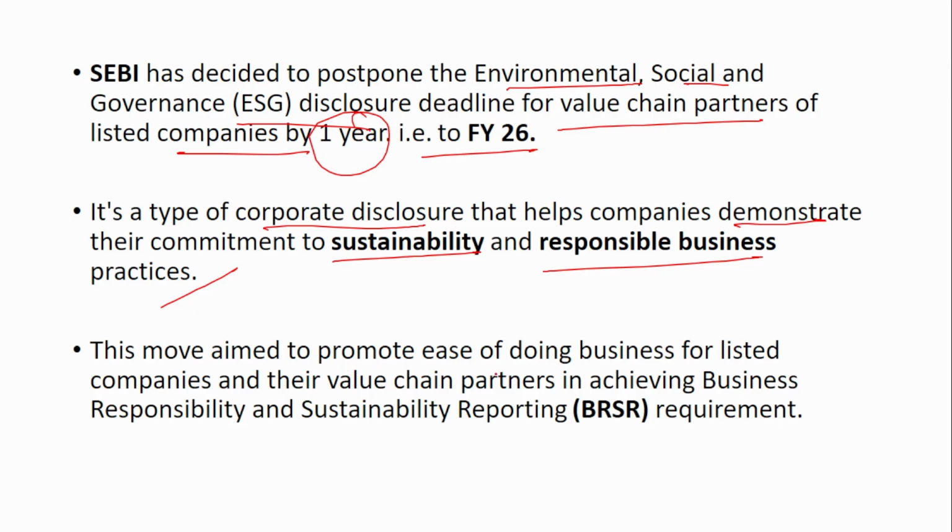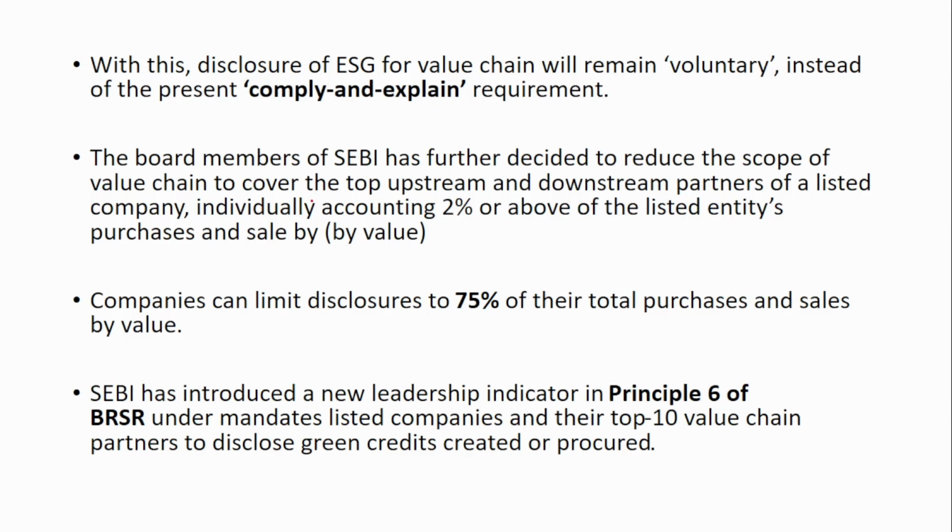This move aimed to promote ease of doing business for listed companies and their value chain partners in achieving business responsibility and sustainability reporting requirement. So the disclosure of ESG for value chain will remain voluntary instead of the present comply and explain. So now currently it is voluntary and it is not compulsory. The board members of SEBI have further decided to reduce the scope of the value chain to cover the top upstream and downstream partners of a listed company, individually accounting 2% or above of the listed entity's purchase and sale by value. Now what does this mean?